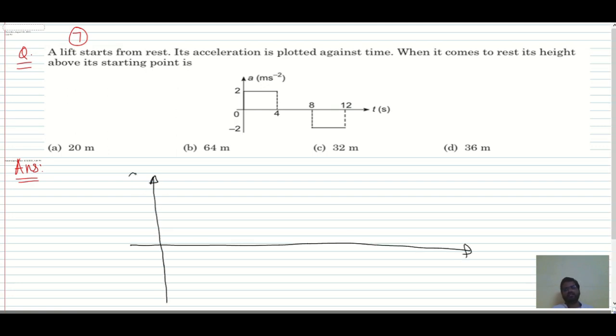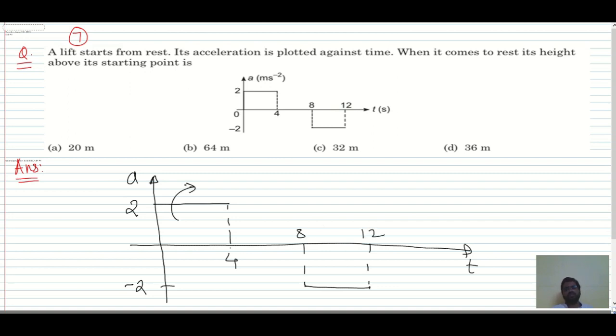This is the acceleration-time graph given. This is 2 meter per second squared. This is 4. Then this is minus 2 we have. And this is 8, this is 12.